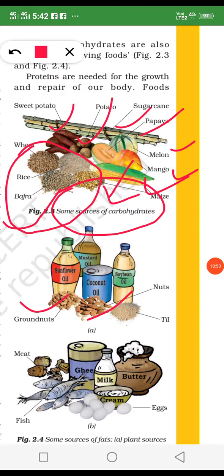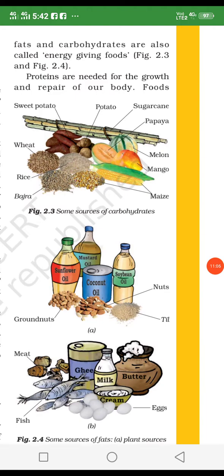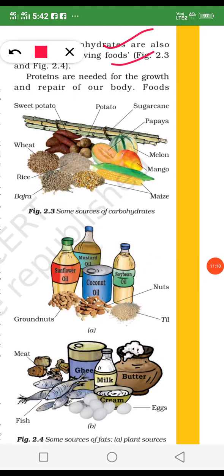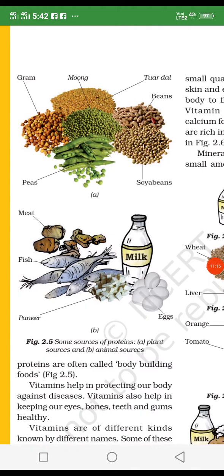All these food items are sources of fat. We get fat, and fat is also energy giving food. And meat, milk, cream, butter, all these also provide us fat. Fat and carbohydrates are energy giving food. Understand, beta? Now the next. See, there is the diagram.